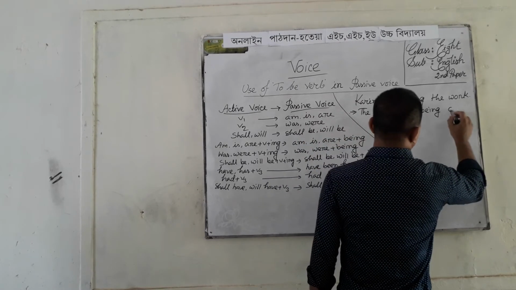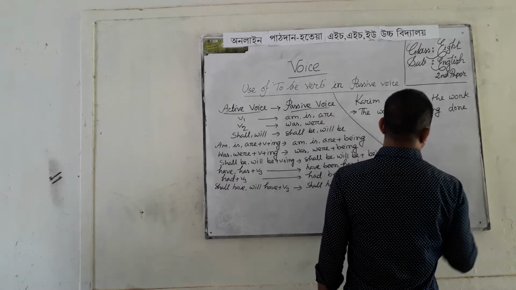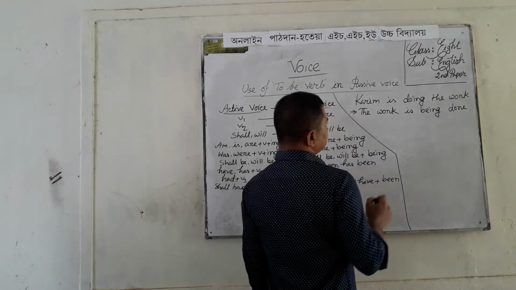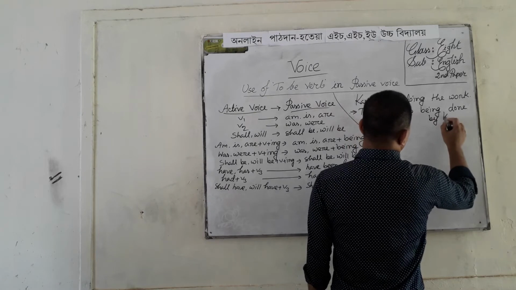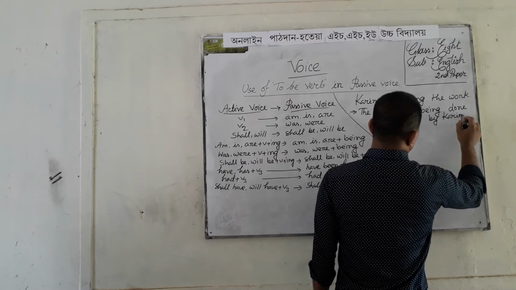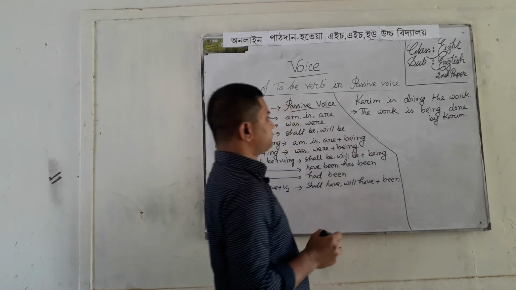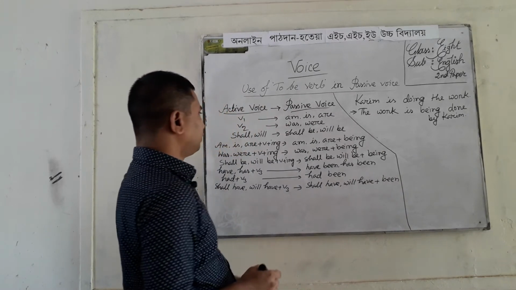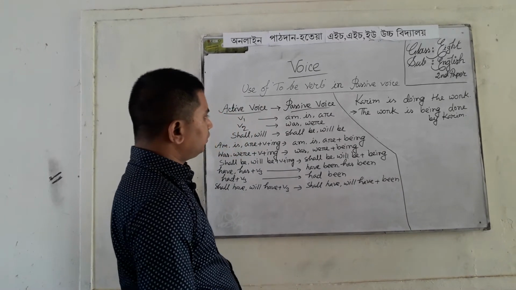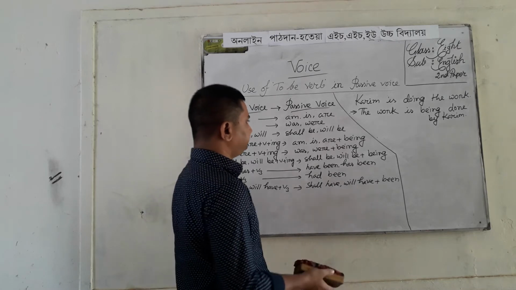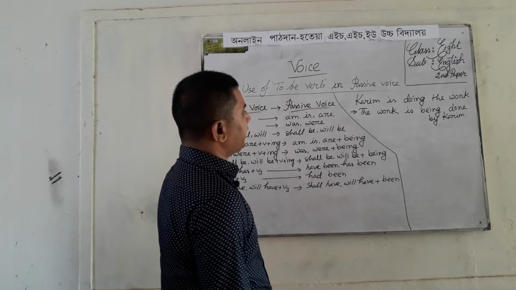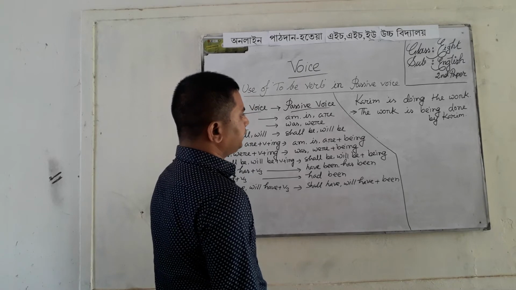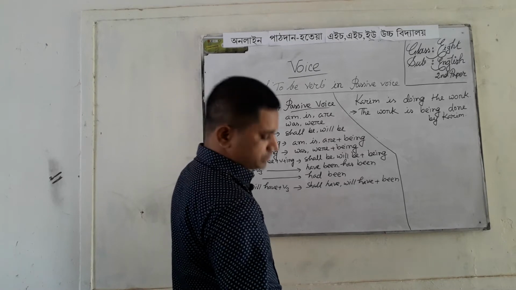Then we have to write V3 of main verb, done. The work is being done by Karim. Okay, my dear students, in continuous tense, am being, is being, or are being is used in passive voice.